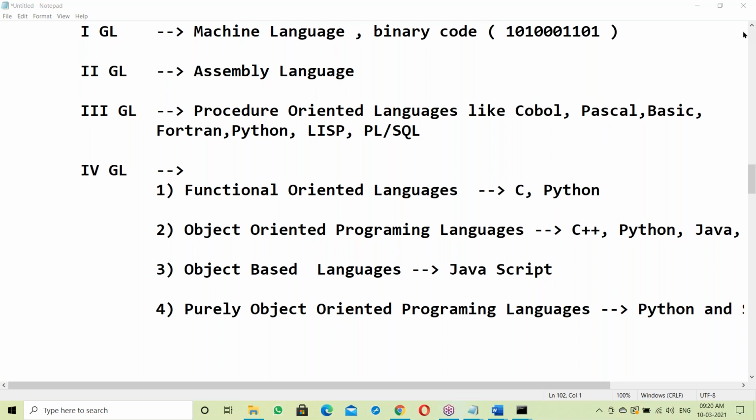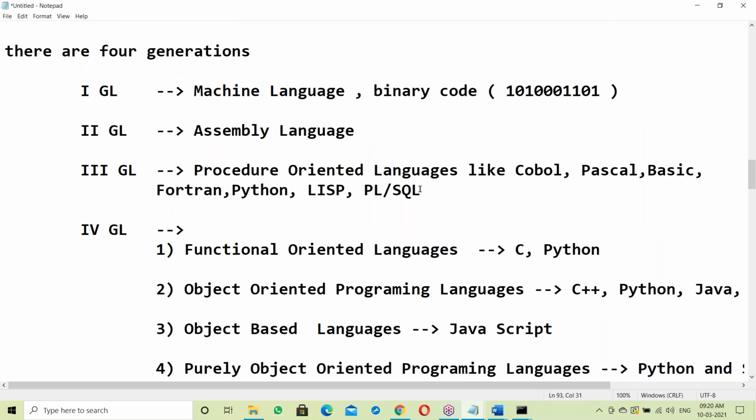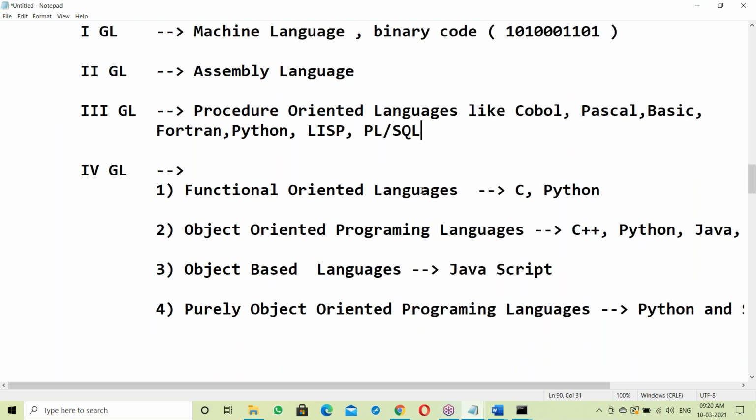Now, one second, some questions for you. Which language is commonly observed here? Some language is observed commonly in procedure oriented, functional oriented, object oriented, purely object oriented. What's the common language you observed here? No one? Nothing observed?